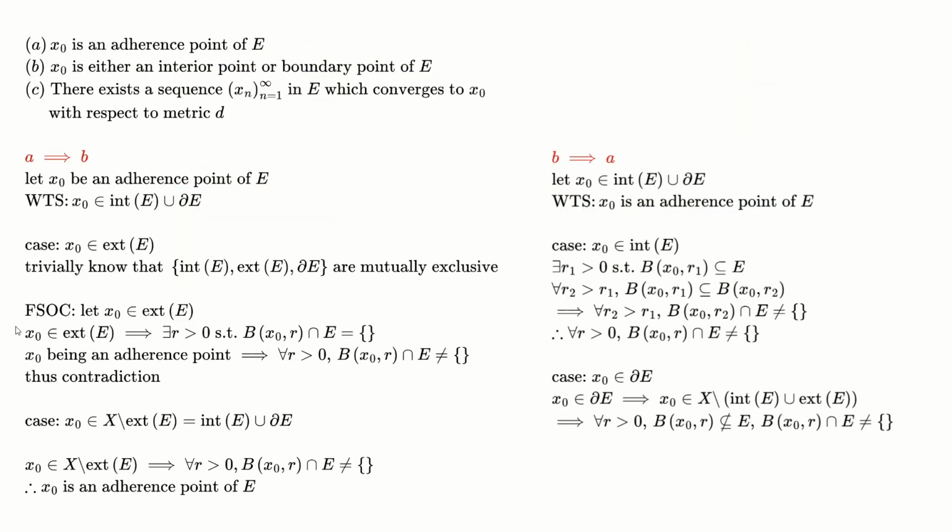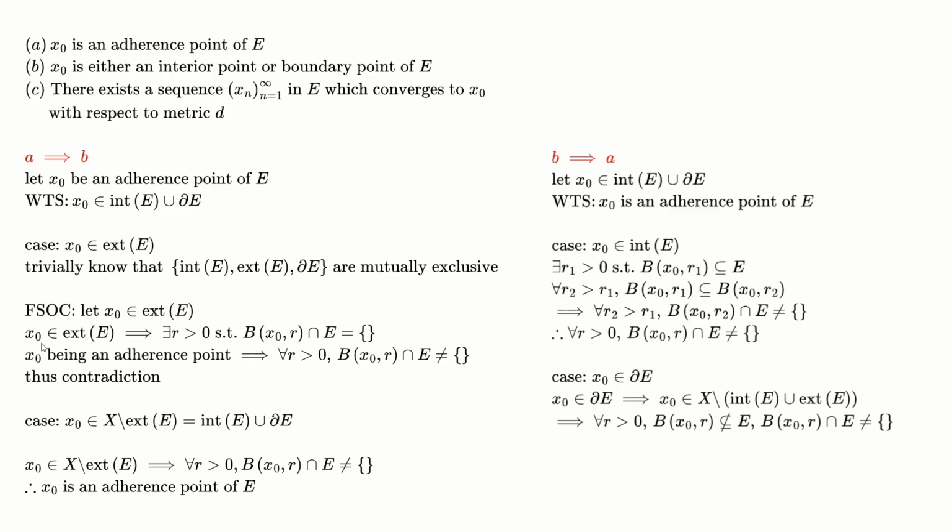So first, proving A to B. Let x naught be an adherent point of E. We want to show that x naught is in the interior of E union the boundary points of E. So the first case is x naught is in the exterior of E. We know that the interior of E, exterior of E, and the boundary points are mutually exclusive. For sake of contradiction, let x naught be in the exterior of E.